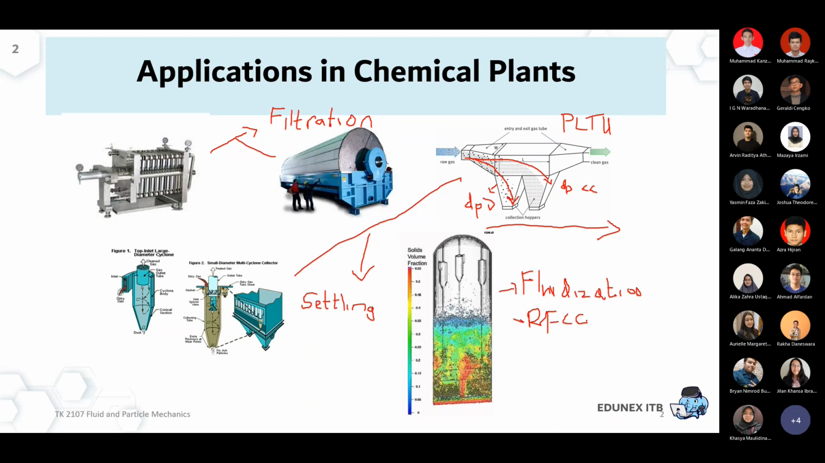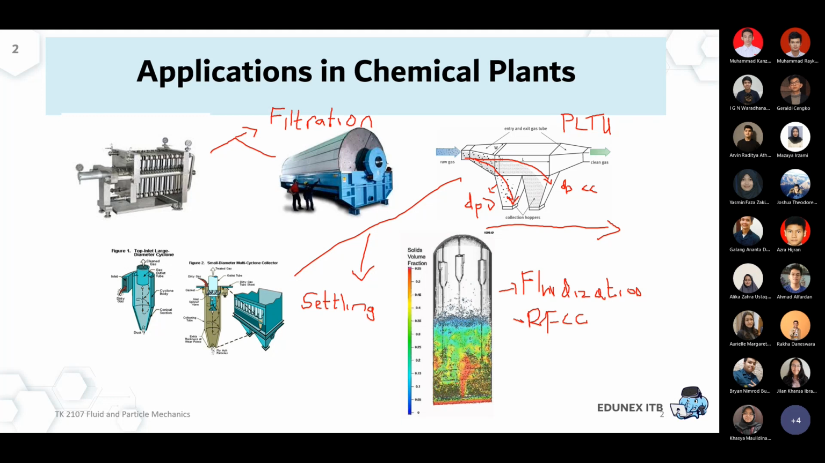It has to be cracked using a catalytic conversion, and based on the development, it was found that the use of fluidization works well. What does it mean? That means the catalyst over here is the particle.